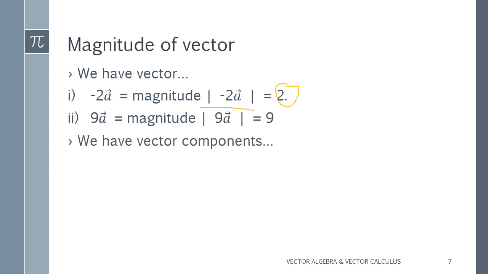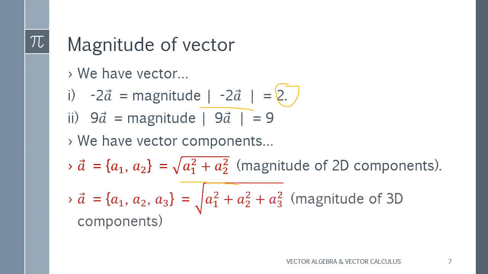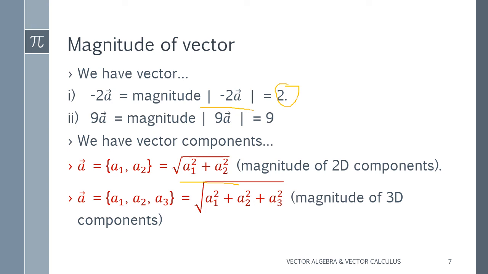So we have vector components. Suppose a vector, I'm writing in two dimensions. So a1, a2, that will be under root of a1 square plus a2 square. This one is the formula of magnitude. So here I have given the magnitude in the 2D components, that is in the 2D dimensions. Suppose we are applying for the 3D dimensions, right? So that will be a1, a2 and a3. So its formula will be under root of a1 square plus a2 square plus a3 square, and that is in the 3D dimensions, right?